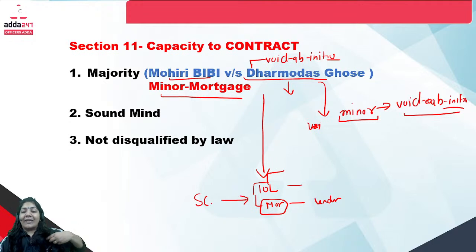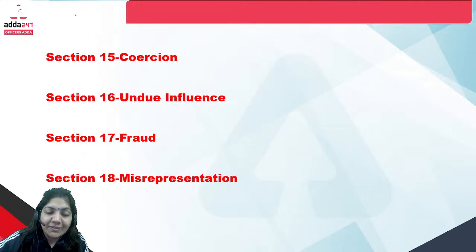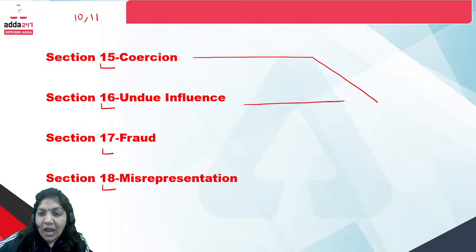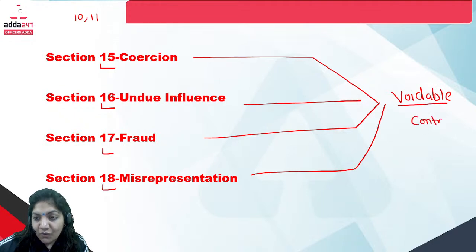We have done with section 10 and section 11. Now, next sections: 15, 16, 17, 18. Section 10 is important. Section 11 is important. Now, what does section 15 say? First of all, any contract which is done by coercion, undue influence, fraud, and misrepresentation, that contract will be a voidable contract.